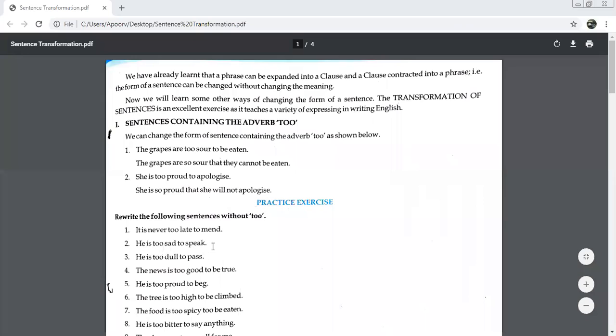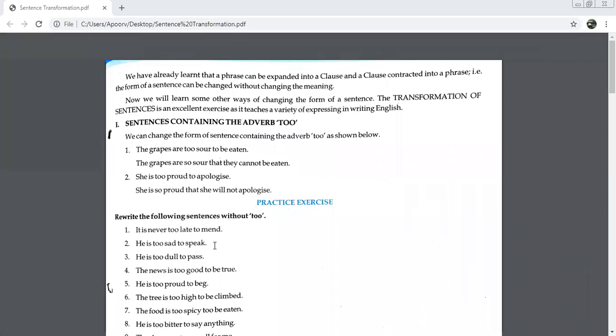Let us try this. He's too sad to speak. He is so sad that he cannot speak. Okay, one more. He's too dull to pass. He is so dull that he cannot pass. Very good. So I hope you have understood the changes we are doing.